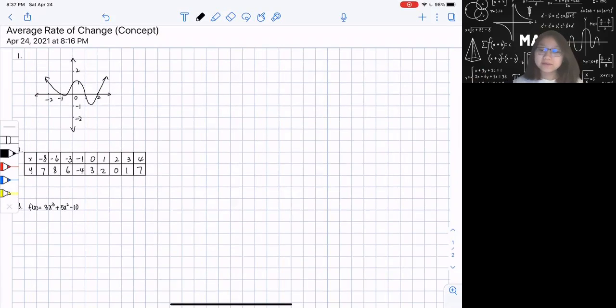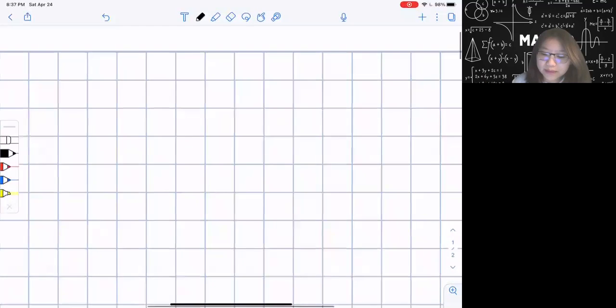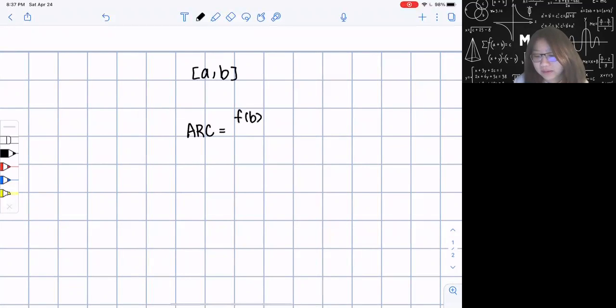So for example, let's say I have an interval of a comma b. My average rate of change, I'm just going to use an abbreviation, would be equal to f of b minus f of a over b minus a. So basically I'm calculating the slope using these 2 points. Okay, so that's a brief introduction, and let's go to some of the questions.